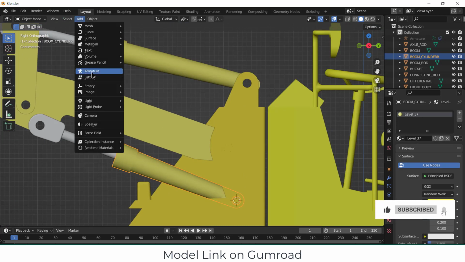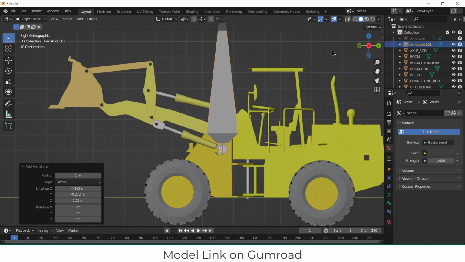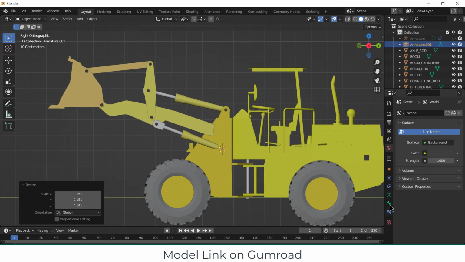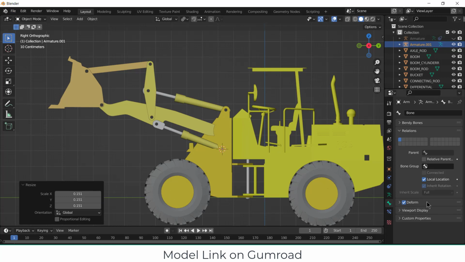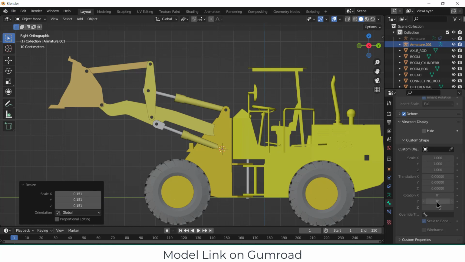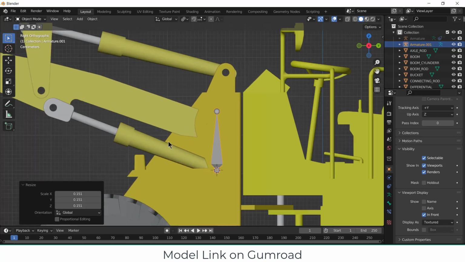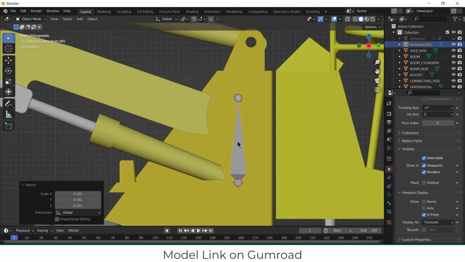Go to Add, Armature. Now to scale it, press S and scale it down. You see the armature is hiding. So what you need to do is go here, Bone, and go to the Viewport Display. Sorry, go here and click on In Front. So you will basically go to object properties and then click on In Front. As you can see, I am now able to see my armature. Just scale it down more and make sure that you name it correctly.